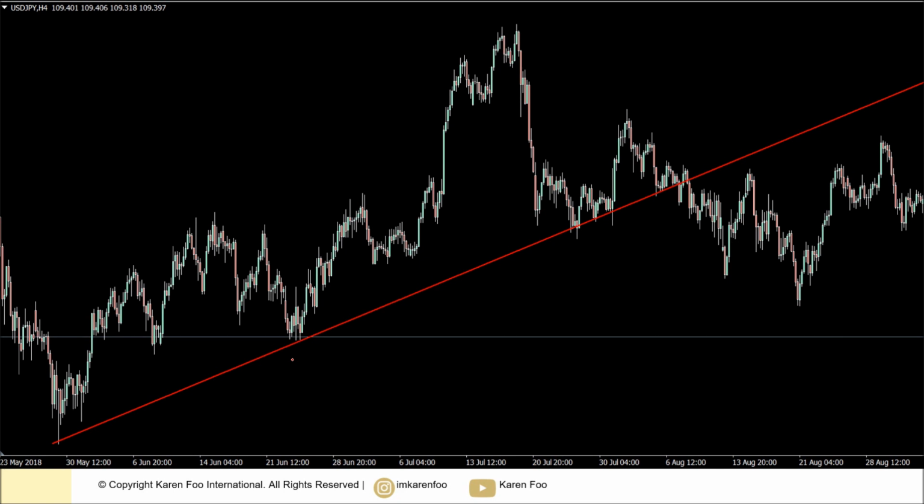Let me give you one more example. Is this a strong or weak trend line? Now I shifted to the H4 time frame, a larger time frame. Again, look at all your criteria. Tested 1, 2, 3 and 4 and 5 over here. Okay, is this a steep trend line? Not very steep. How long did it last? From about end of May until where it broke over here, which is August. Lasted for more than 2 months. So is this a strong or weak trend line? Definitely a strong trend line. Okay, so you take note of that.